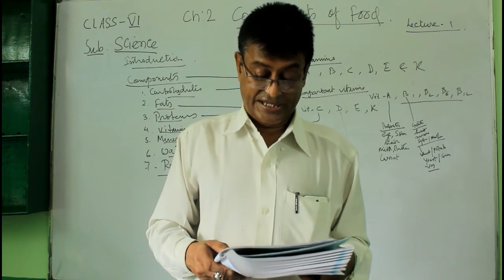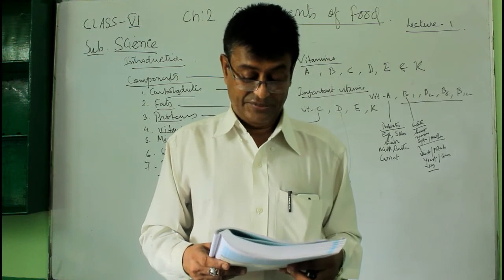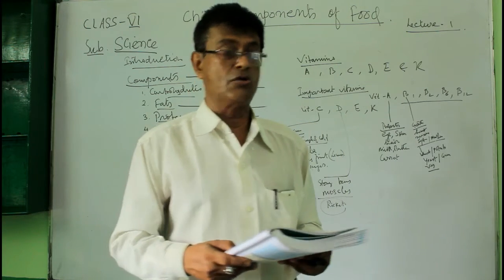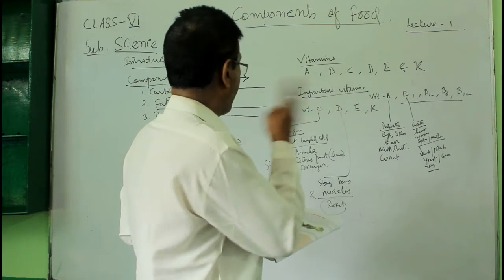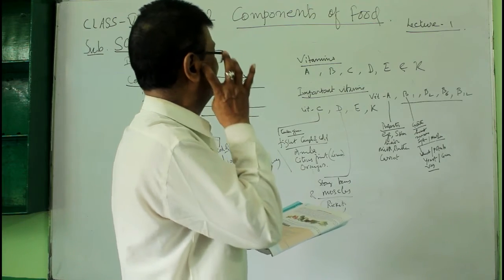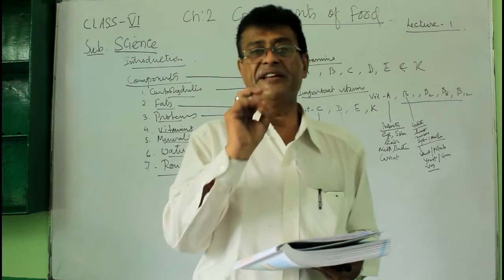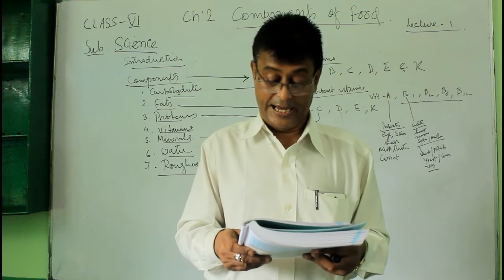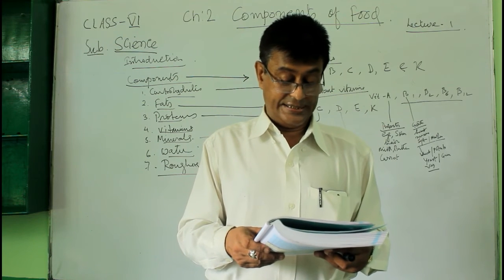Well, next is name the vitamin which is required for maintaining good eyesight. So, we need to have vitamin A for good eyesight. Vitamin A for good eyesight.